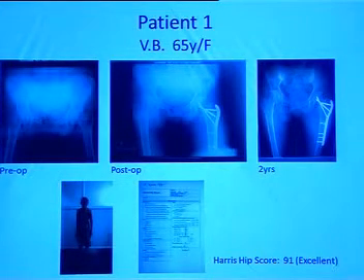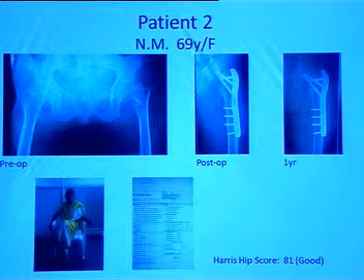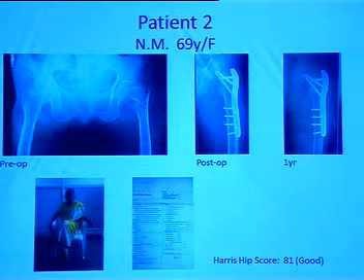These are some case examples. This is one patient, a 65-year-old lady who did very well. The fracture has united without any problems, and she has an excellent Harris Hip score of 91. Another patient, a 69-year-old lady with slight varus collapse on the X-ray, but a good Harris Hip score, functionally doing very well.